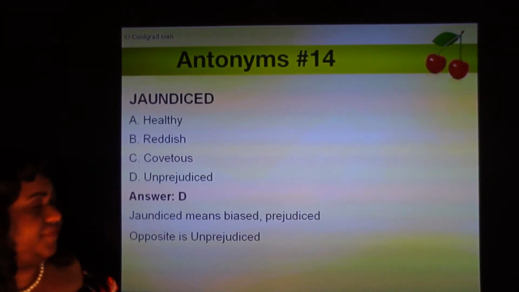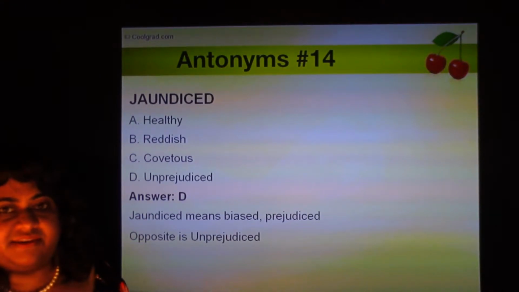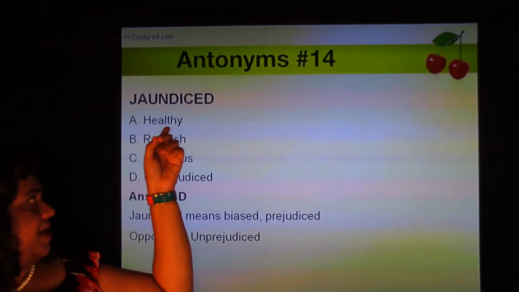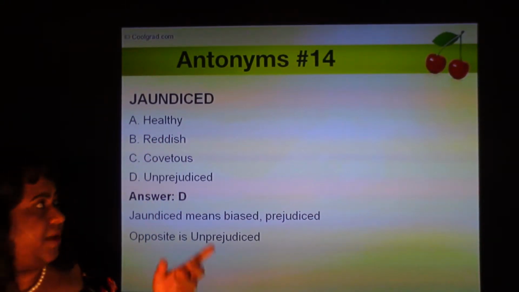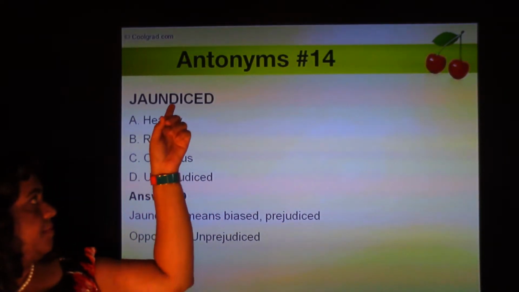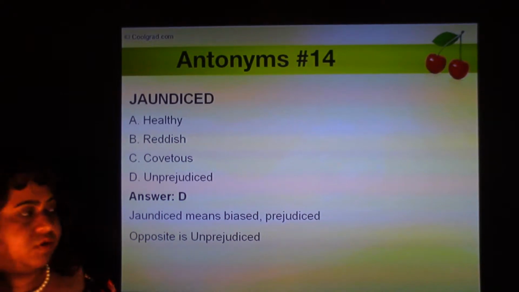We all know jaundice is a disease. It's an illness of the liver. So for the opposite, you would pick either healthy, or you might be inclined to pick reddish because it seems like the opposite of yellow. You might be inclined to pick one of these, but no.